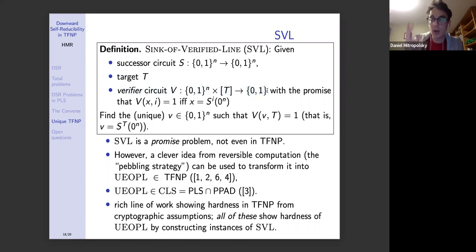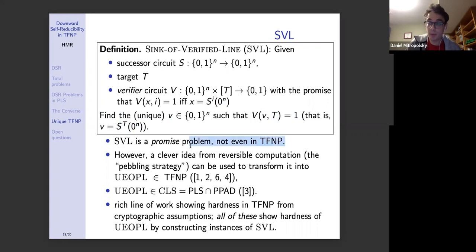And it has the following promise: V applied to x and the number i is 1 if and only if x is what you get by applying S i times to the 0 string, which will be our source. The solution to the SVL problem would be the unique string v such that v is the t-th node in this line. In other words, the verifier applied to v and the target t gives you 1. Once again, v would be S applied t times to the 0 string.